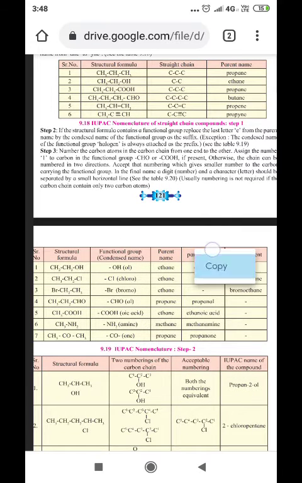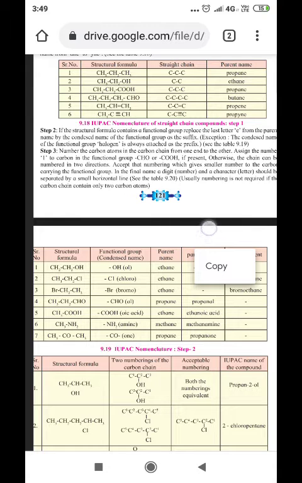Step 2. If the structural formula contains a functional group, replace the letter E from the parent name by the enclosed name of the functional group as suffix. There are a few exceptions. The condensed name of the functional group halogen is always attached as a prefix. So for halogens, the prefix is used, that is, before the parent group, the name is written like halo, chloro, bromo, iodo. That is the only exception. In all other cases, the functional group name is written in the suffix, that is, after the parent name.